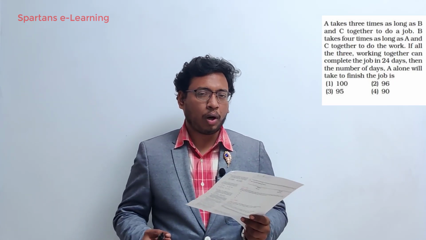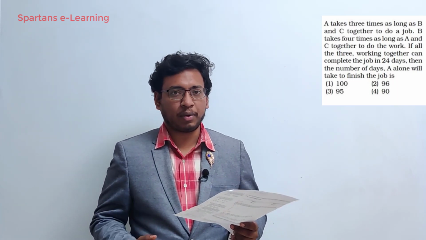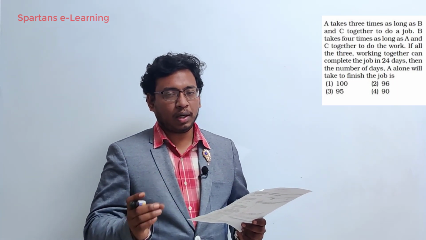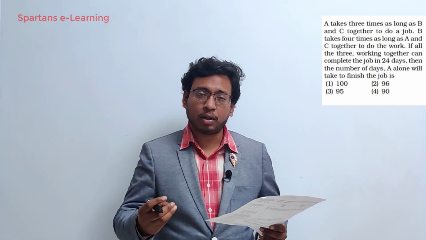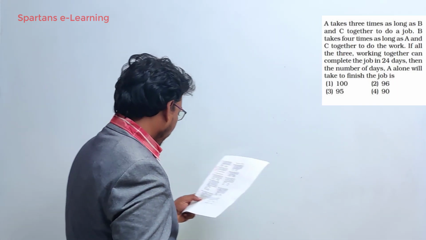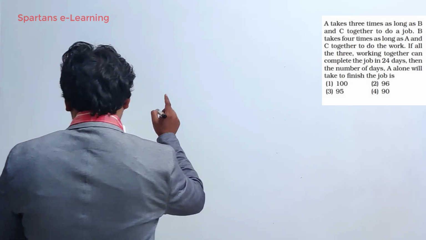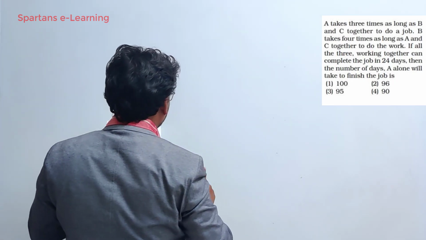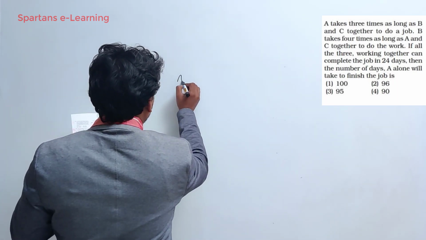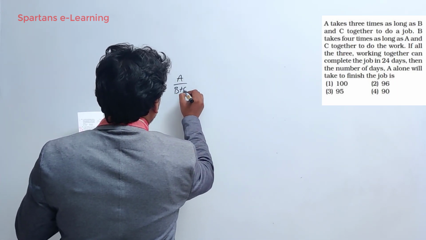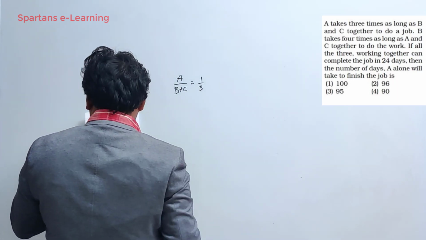Now, I will show you how to solve the question in your exam, right? So first of all, I will show you the minimal steps needed for this question. Then slowly I will explain all the concepts required. Now see this, the way you have to solve: A takes 3 times as long as B plus C, means A is to B plus C will be 3 is to 1, that is time. So efficiency of A by B plus C will be 1 is to 3.